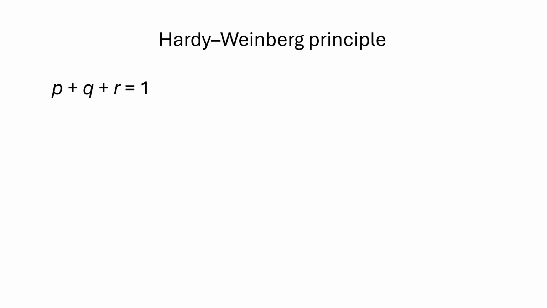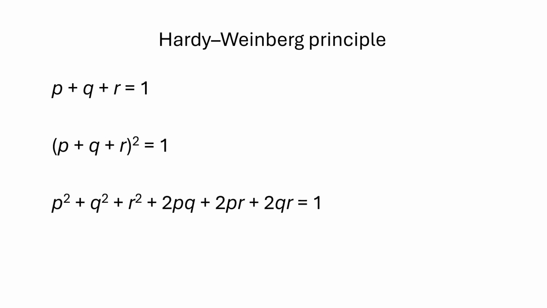They may be homozygous or heterozygous genotypes. Considering this, we can square the allele frequencies. So, (P plus Q plus R) squared equals 1. In other words, P squared plus Q squared plus R squared plus 2PQ plus 2PR plus 2QR equals 1.